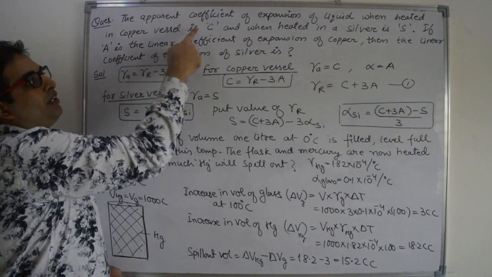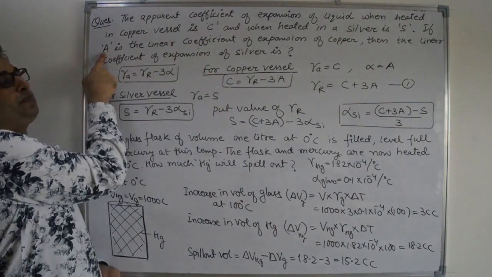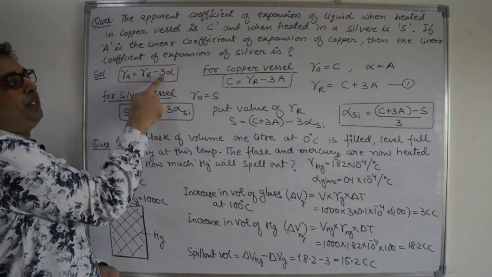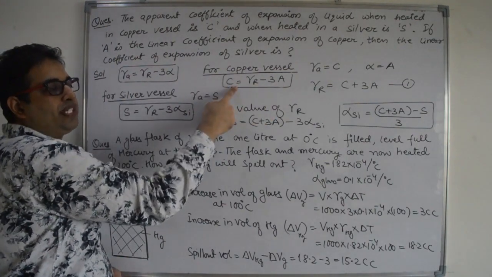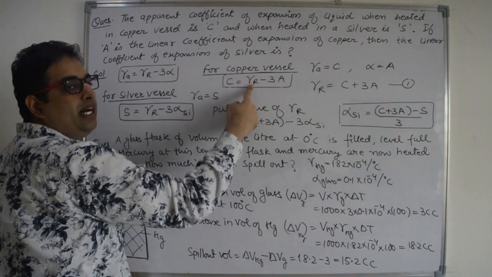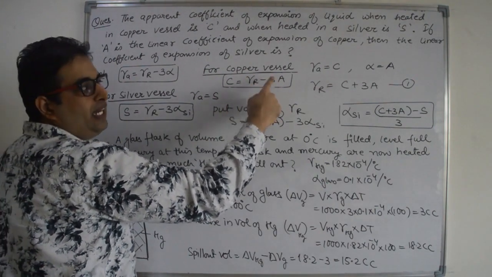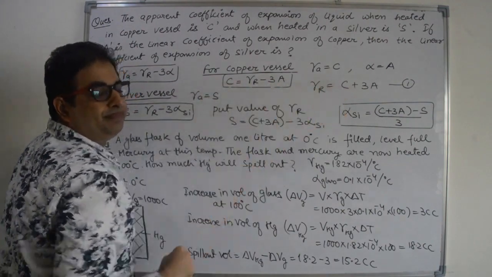Right? For the copper vessel it is C, and the linear expansion coefficient of copper is also given to you. That means alpha is given to you, equal to A. So this is our first equation for the copper vessel, that is, C equals gamma R minus 3 alpha. And what is the value of gamma R? It is C plus 3 alpha.